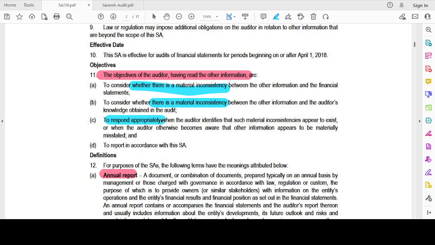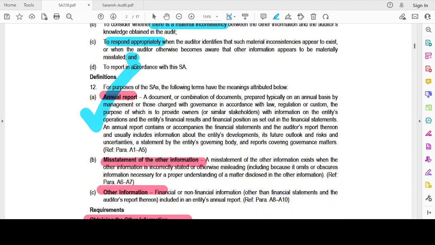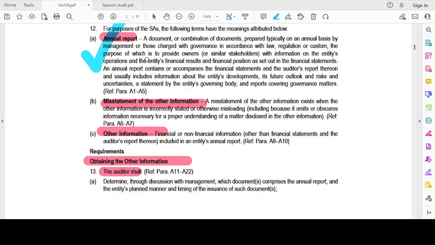Respond appropriately when the auditor identifies that such material inconsistencies appear to exist, or when the auditor otherwise becomes aware that other information appears to be materially misstated, and to report in accordance with this standard. Annual report, just now we have gone over, right? A report which sets out the entity's performance, including the financial performance and the financial position.